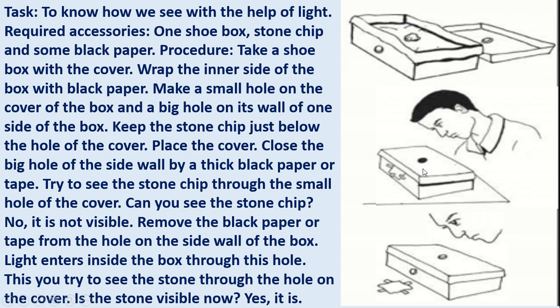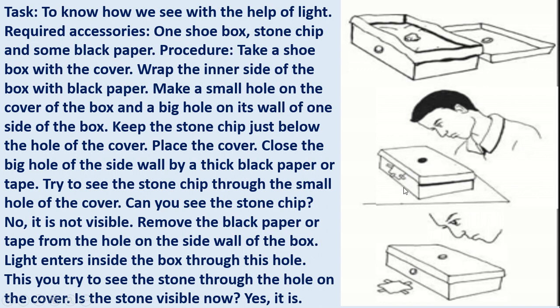So now try to see the stone chip through the small hole of the cover, and you will not be able to see the stone chip. It is not visible. Now remove the black paper or tape from the hole of the side wall of the box.